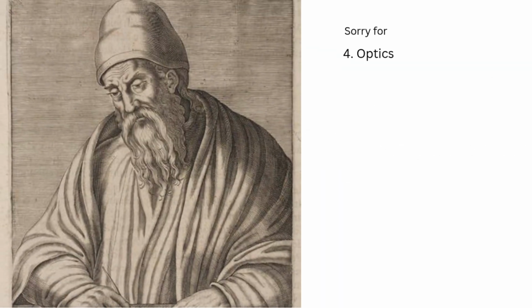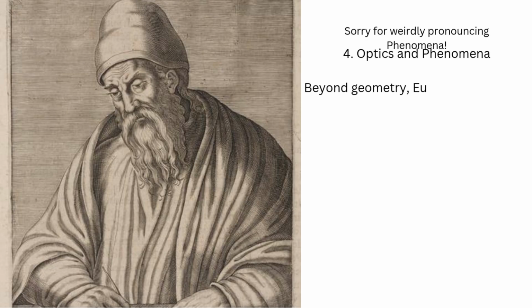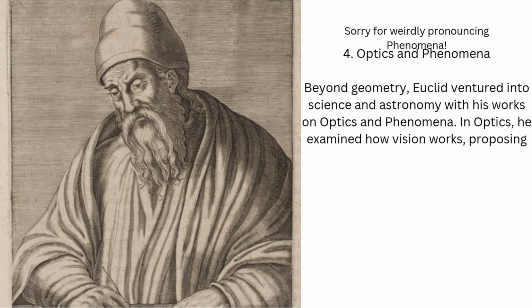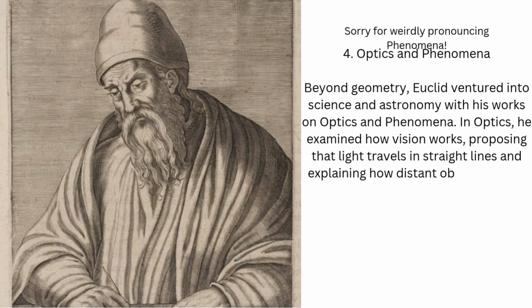4. Optics and Phenomena. Euclid's Optics became one of the first systematic studies of visual perception. Centuries before lenses or telescopes existed, he explored how angles of vision affect what we see, laying early groundwork for projective geometry and artistic perspective. Phenomena applied geometry to celestial motion, showing that even the heavens followed mathematical order.